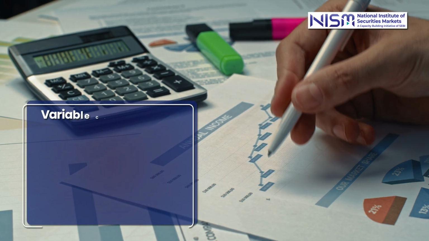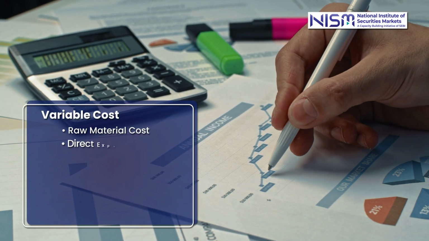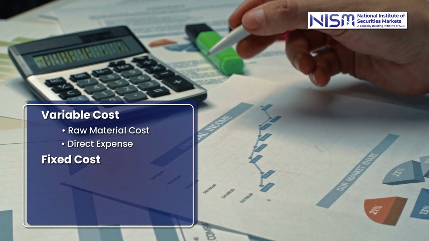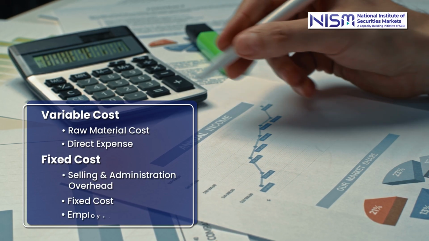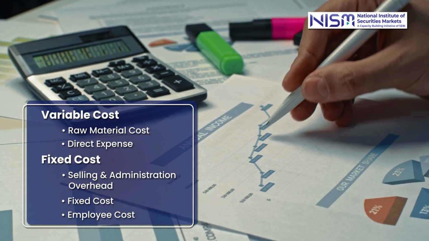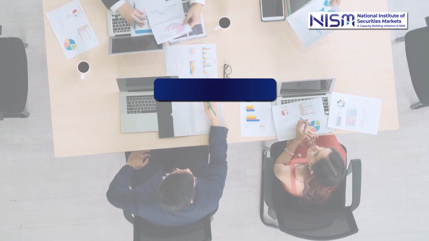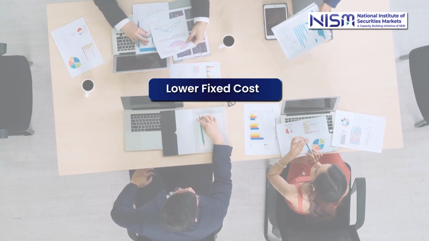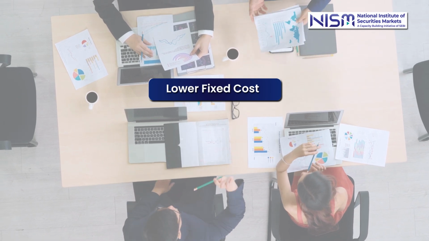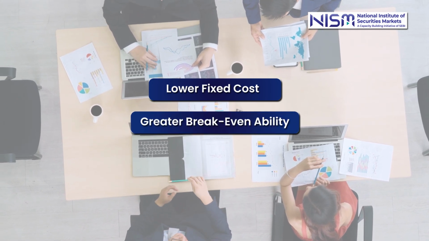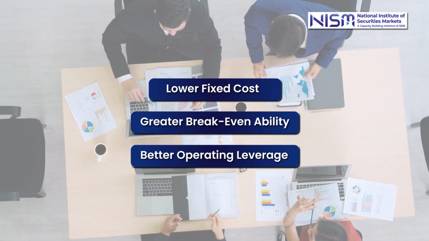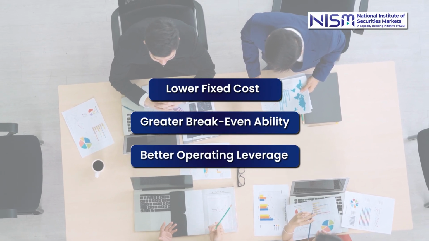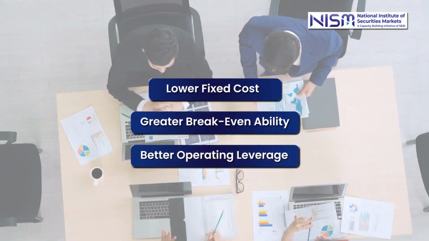So if you look at the P&L, the raw material cost, the direct expense, is a variable cost. The selling and administration overheads are fixed cost, and the employee cost, to almost a large extent, is fixed cost. So the lower the percentage of variable cost vis-a-vis the sales, and the greater the break-even ability of the company at a lower sales, the better the operating leverage of the company. So that can be known from an analysis of the profit or loss statement.